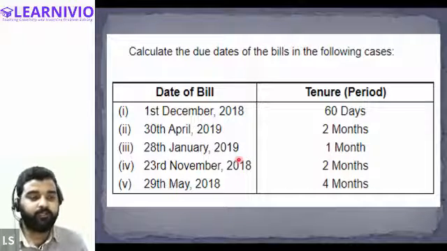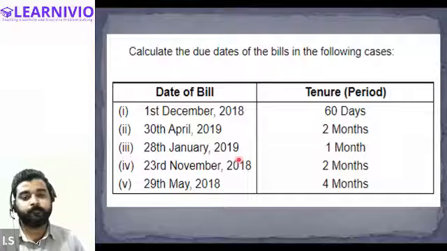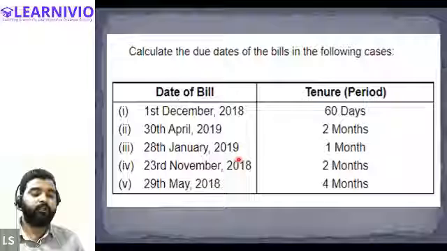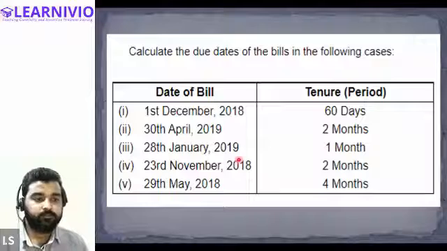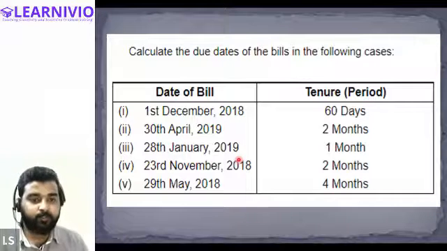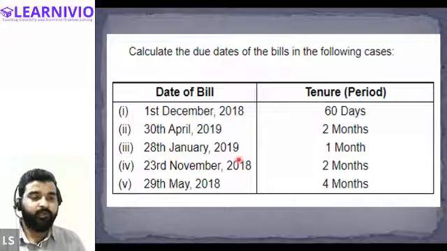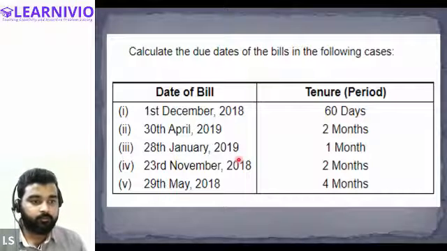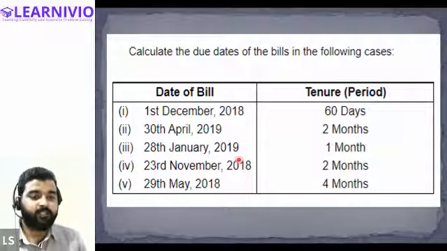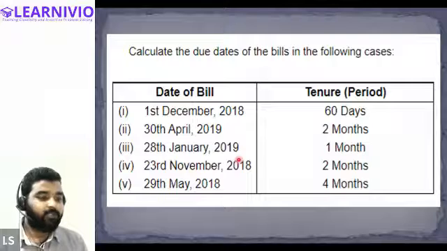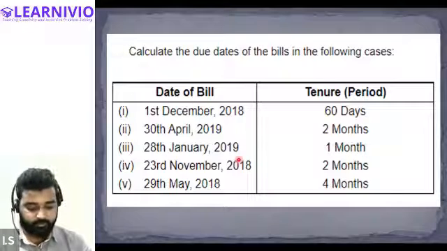Everyone, is the question clear to all of you? Yes, sir. In every bill, you need to find out the due date. So for the first bill that is drawn on the 1st December, the credit period is 60 days. Calculate and let me know the due date.